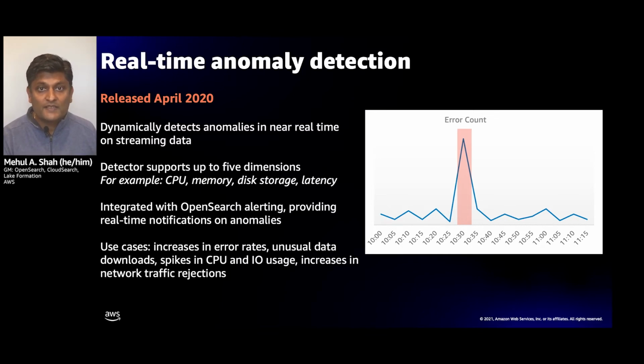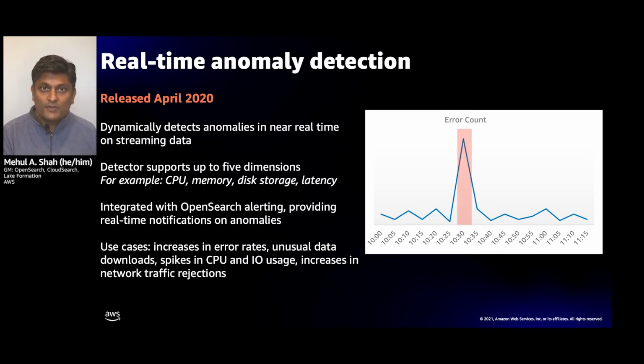We had a number of customers use it to identify when they had unusual increases in error rates of their distributed systems, when they saw unusual downloads or unusual activity in their systems, unusual spikes in I/O and CPU usage, network and traffic patterns, so that they could figure out where problems were or where intrusions were about to happen. But they looked at it and they said that they wanted more.